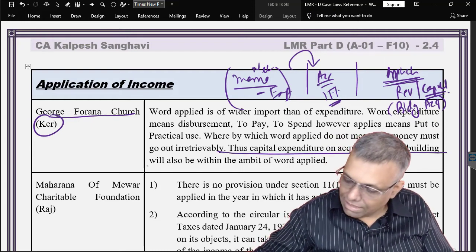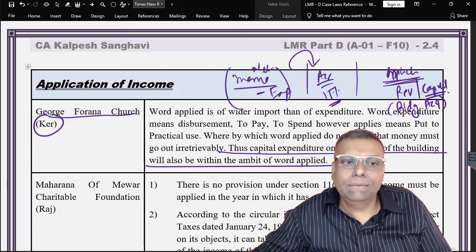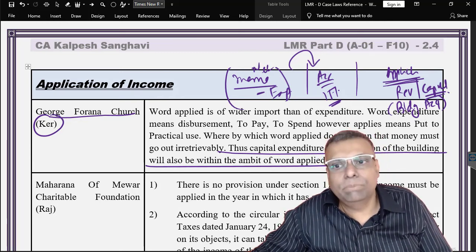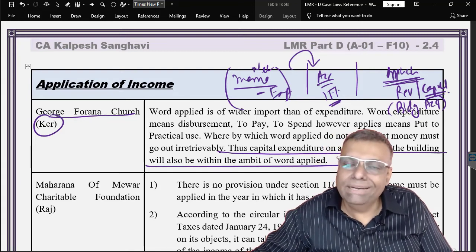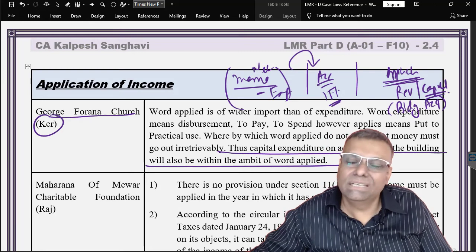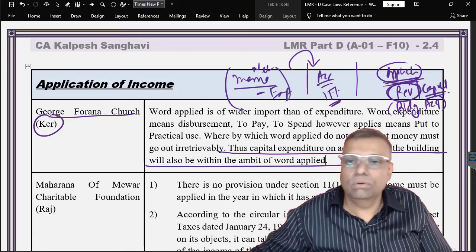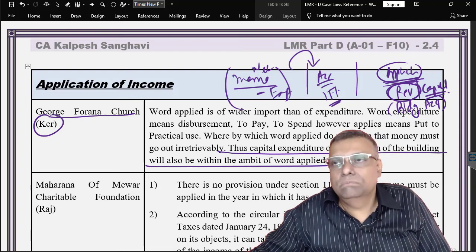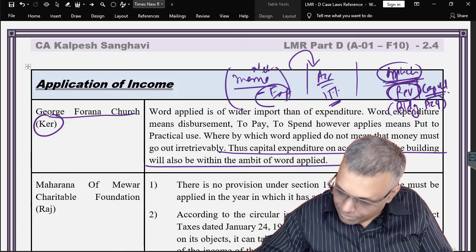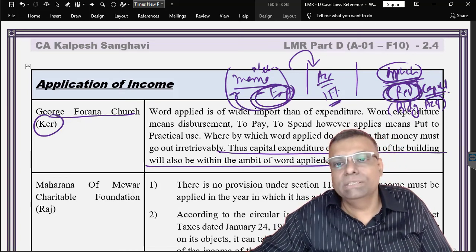Even an asset acquisition can be regarded as an application for the purpose of the object of that particular trust. Now, there is a little bit of confusion many people create here, and some of the judgments are a little divergent, because application can also be revenue, that means it can also be an expenditure. So some people confuse what is the expenditure which you have to adjust against the income, and the application of revenue expenditure, how you have to adjust it.